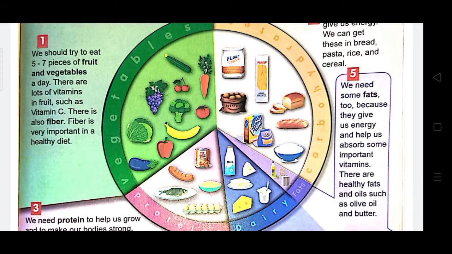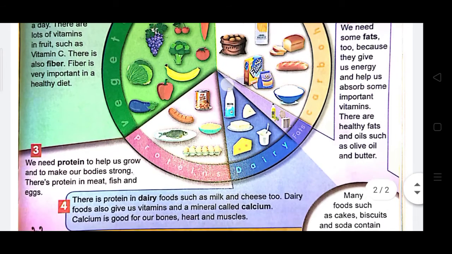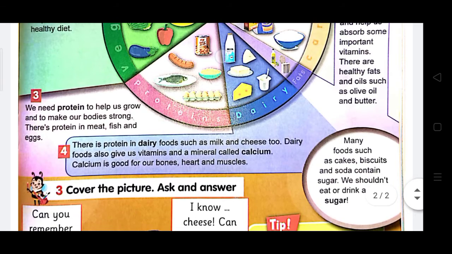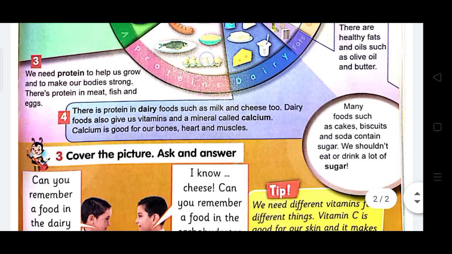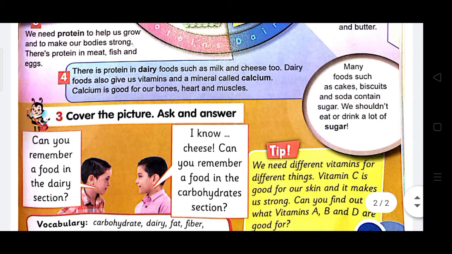Number 5, we need some fats too, because they give us energy and help us absorb some important vitamins. There are healthy fats and oils such as olive oil and butter. Now, we can say like a hint, many foods such as cakes, biscuits, and soda contain sugar. We shouldn't eat or drink a lot of sugar.